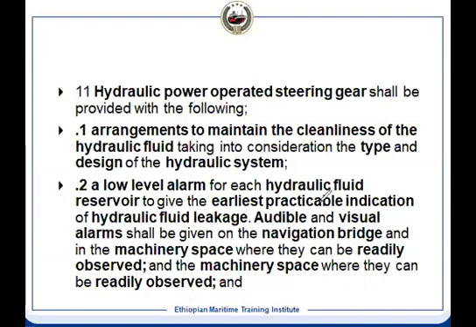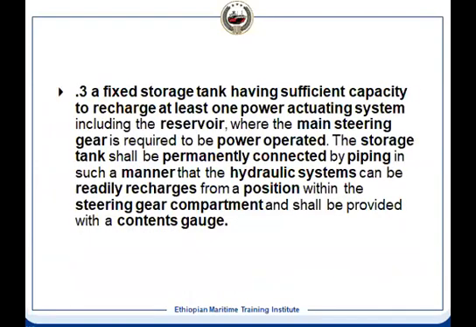So in the compartment there will be a leakage, and it should give an audio visual alarm on the navigational bridge as well as in the machinery space, the control room, so that somebody can readily observe it. And in the machinery space there is an alarm column, it should be incorporated too, so that it can be attended to immediately.